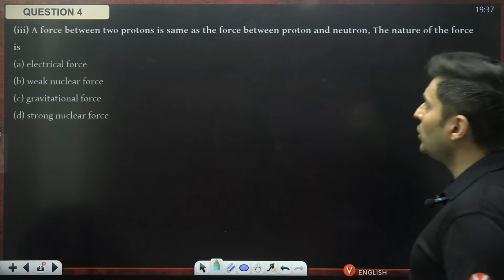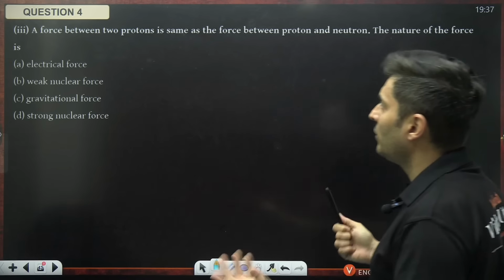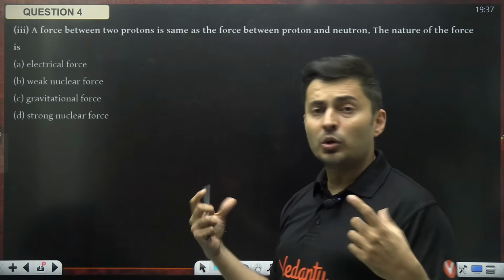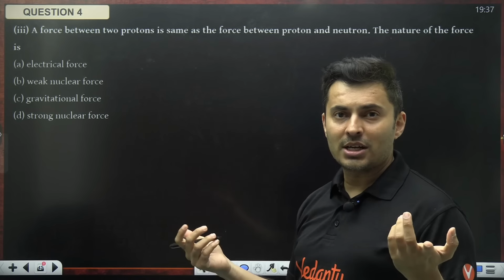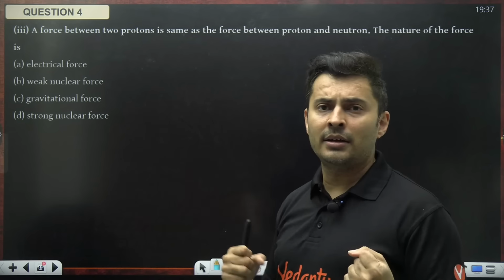The force between two protons is the same as the force between a proton and a neutron. The nature of the force is? So the force between two protons, yes, it can be electrostatic, but it is also similar to the force between a proton and a neutron.